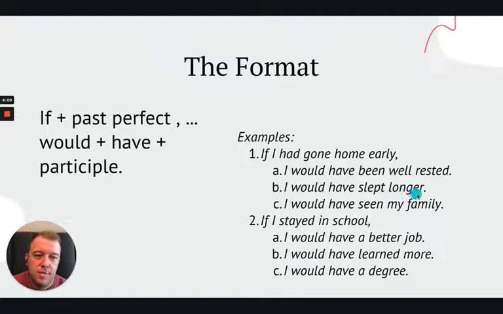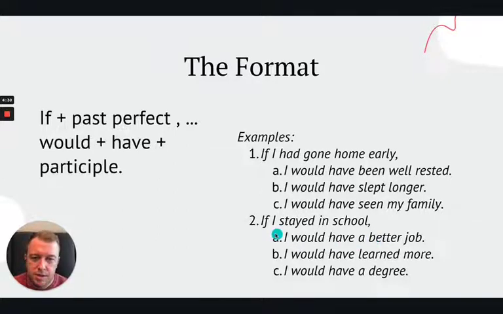And then we have longer with the modification, okay? If I had gone home early, then we have would have, seen is the participle, and then we have the object here. I would have seen my family. That's the object we're seeing. Okay, so 3 different examples of how we could talk about this imagined event and then things that came after.